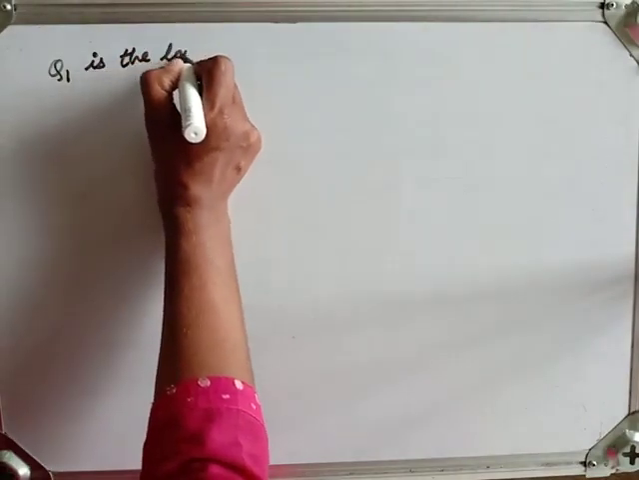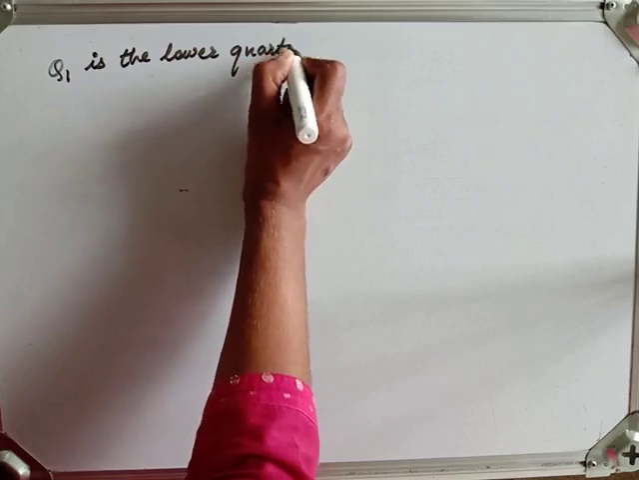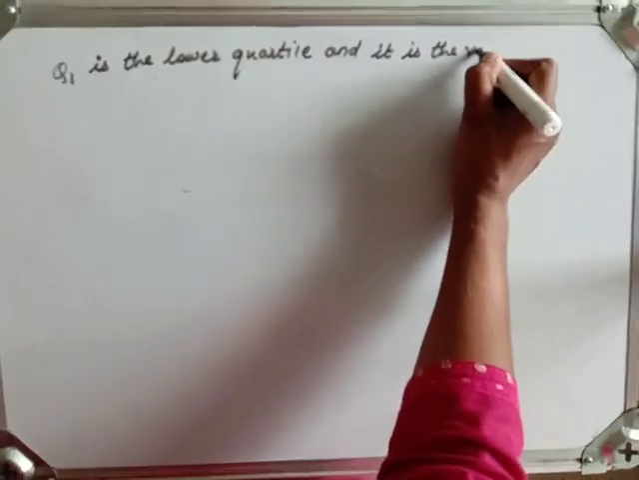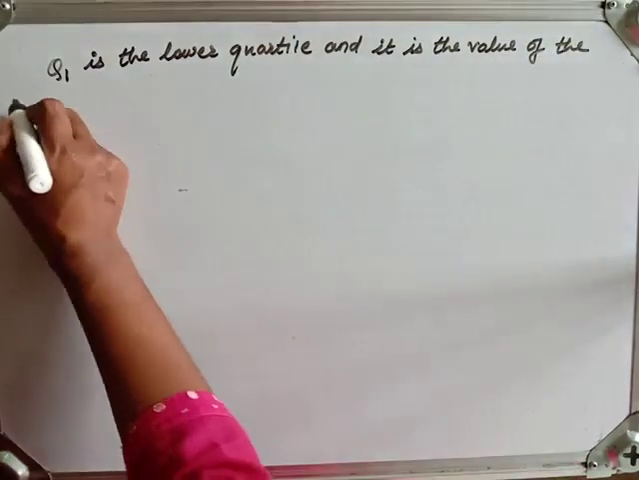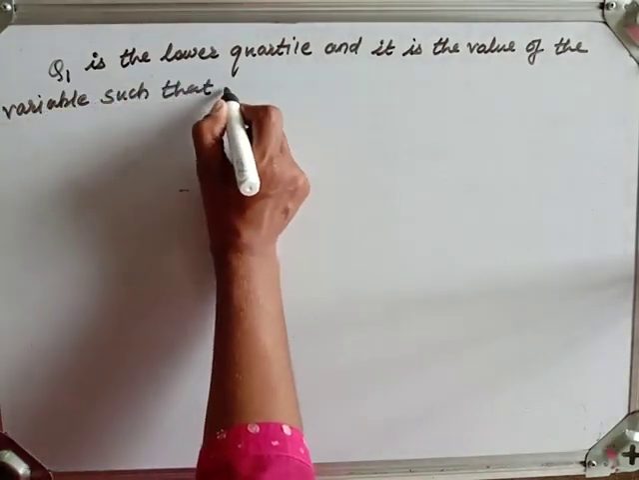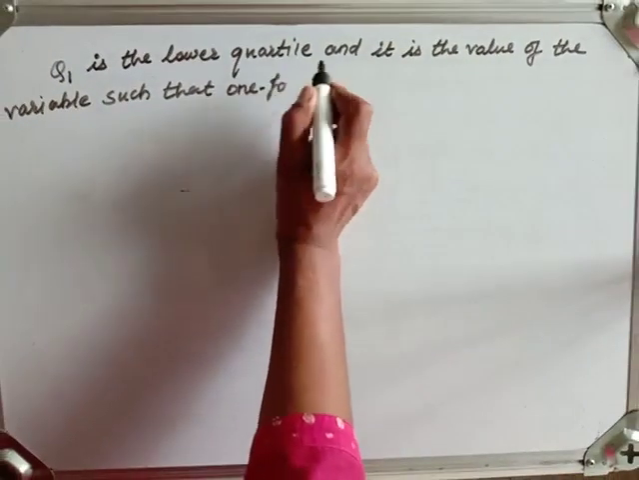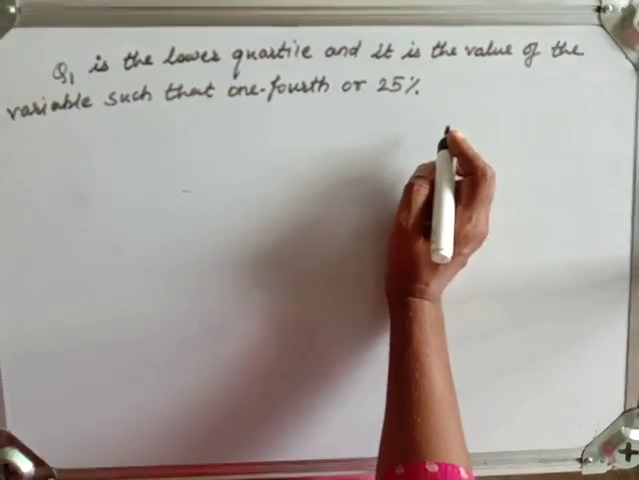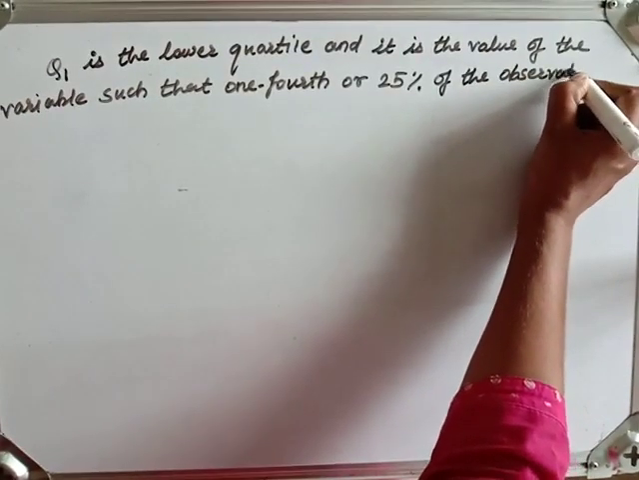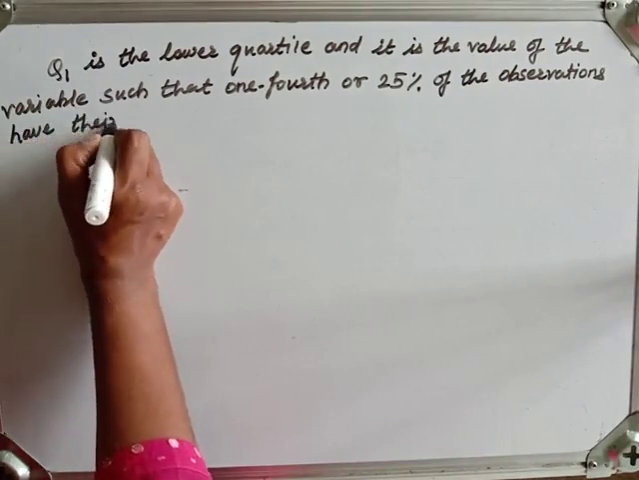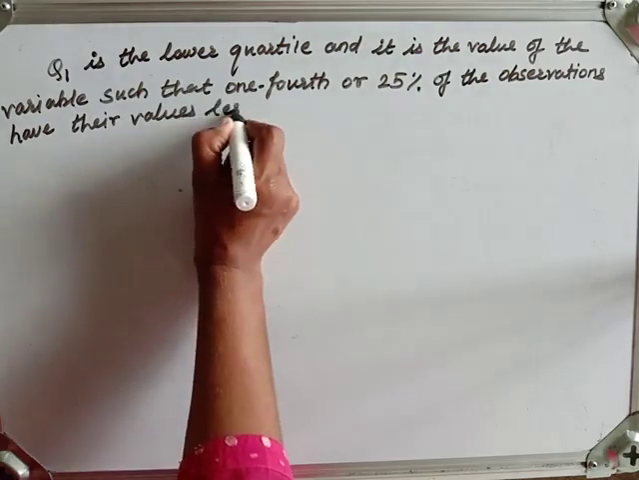the lower quartile, and its value, and it is the value of the variable such that 1/4 or 25%, 1/4 or 25% of the observations have their value less than Q1.